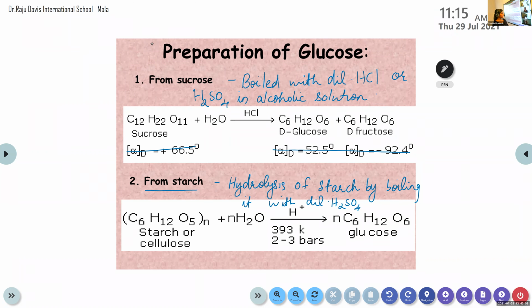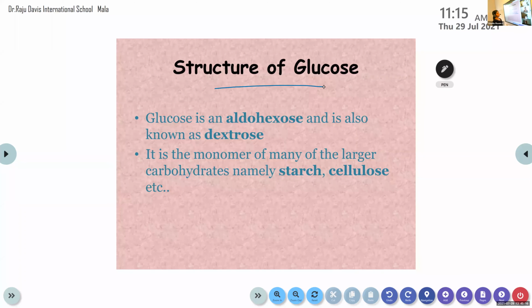Have you completed the slide? Yes. Then we are moving to the structure of glucose. Okay, glucose is an aldohexose. So can you tell me which functional group is present here? It is aldohexose. Yes, it's aldehyde. Aldehyde is present in glucose. It's the functional group present. It can be represented as CHO.